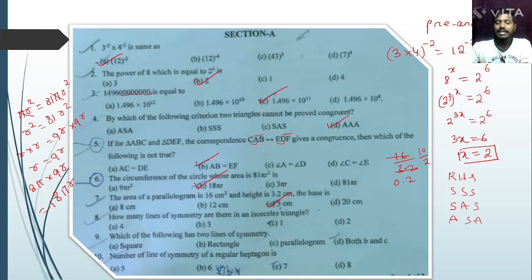Next question. How many lines of symmetry are there in an isosceles triangle? There is only one line of symmetry. This is an isosceles triangle. Yes or no? One line of symmetry. So option C is the correct answer.